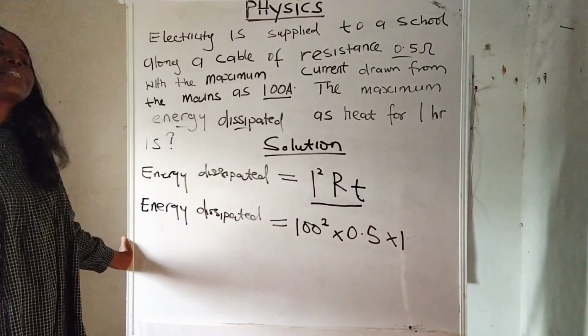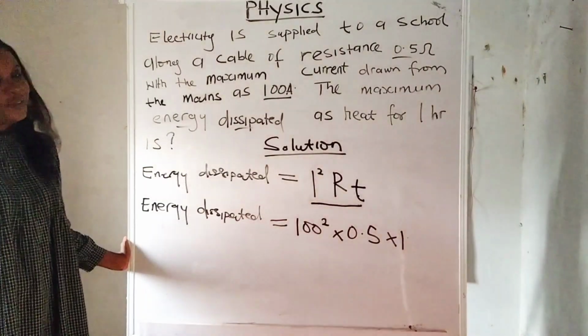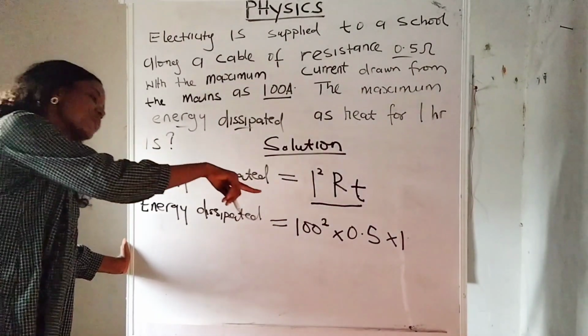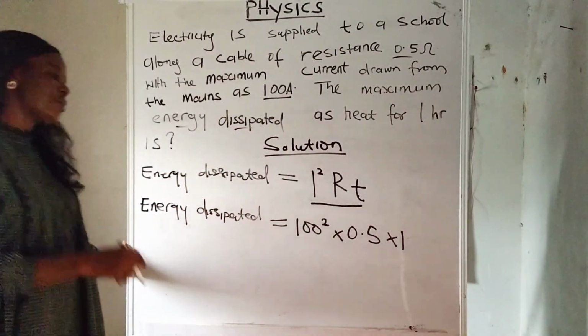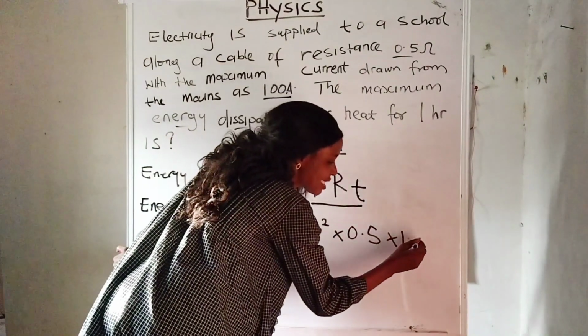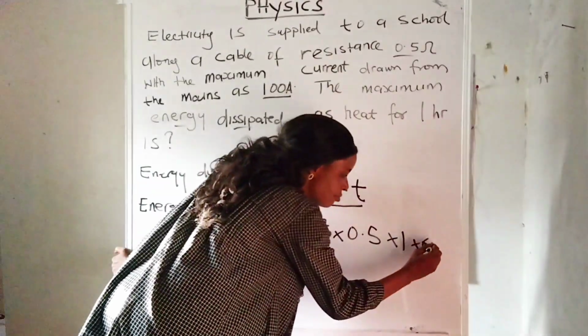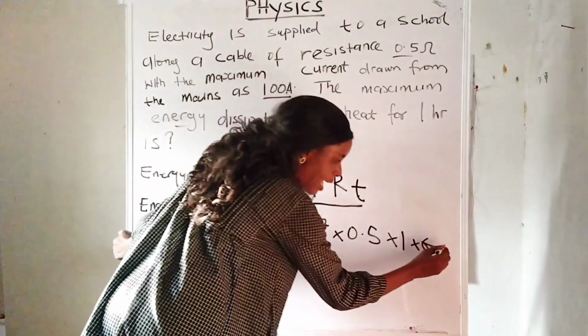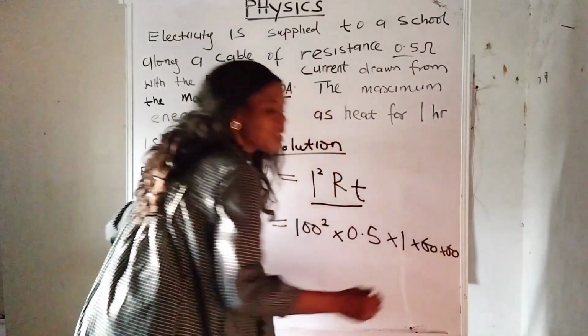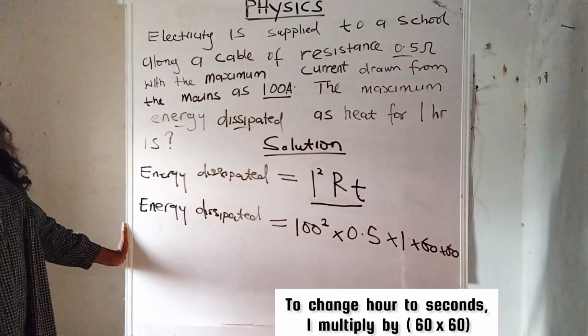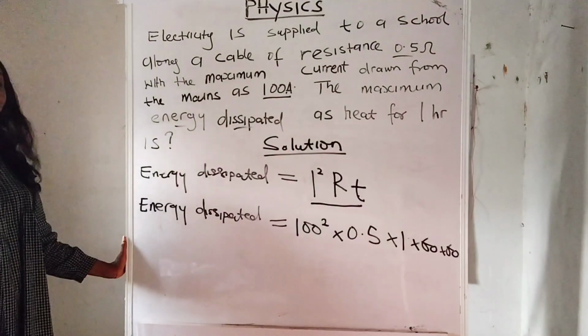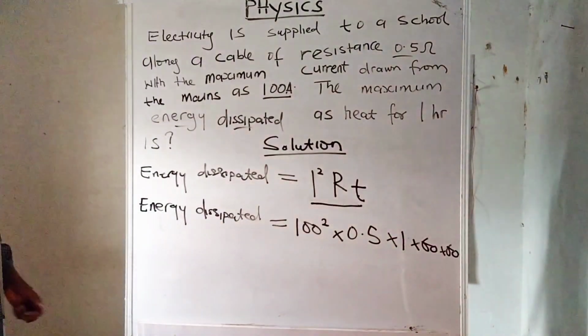But don't forget that hour is not the standard unit of time. Therefore, we convert this 1 hour to seconds, which is the standard unit of time. So we have 1 times 60 times 60 again, because we are converting from hours to seconds. So what do we do? Let's evaluate it.